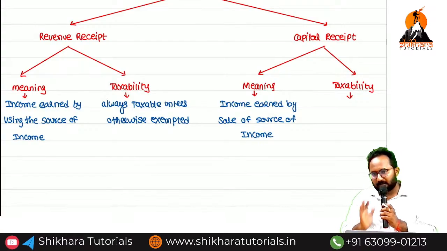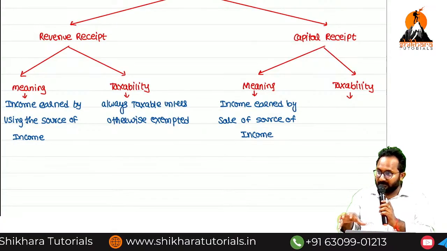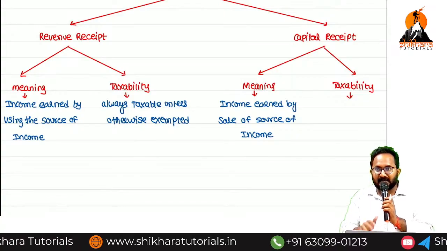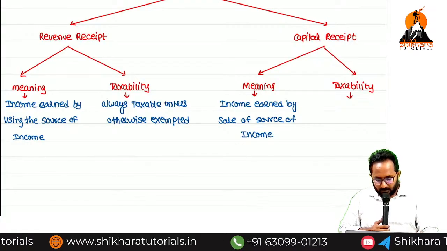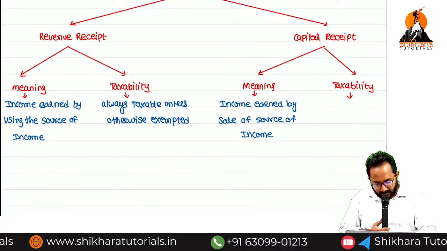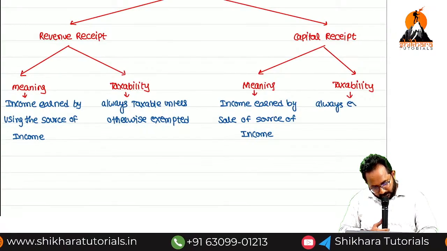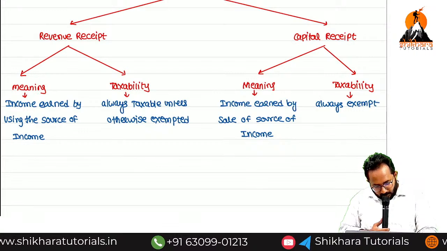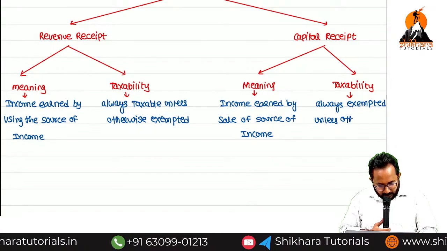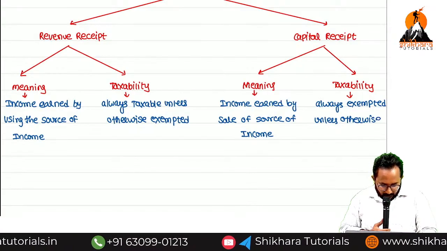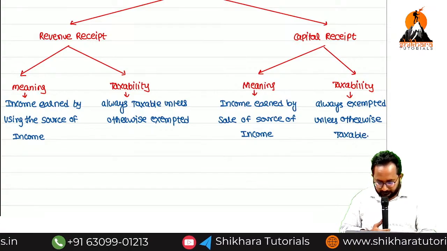So generally capital receipts are exempt. But in the capital gains chapter, we have some sections to calculate capital gain, and in those cases it is taxable. In all remaining cases, exempt. So in reverse, you can write: always exempted, unless otherwise taxable. Clear?